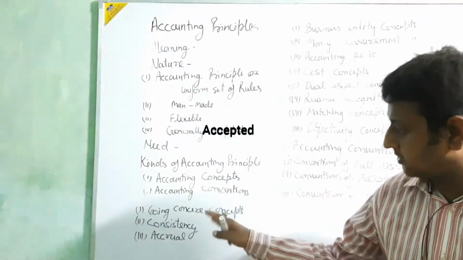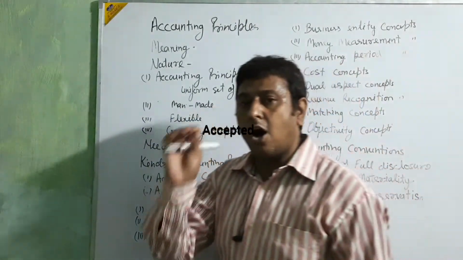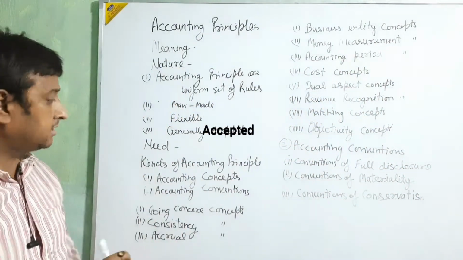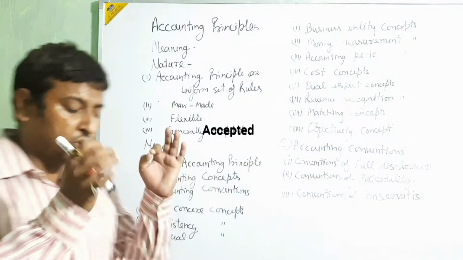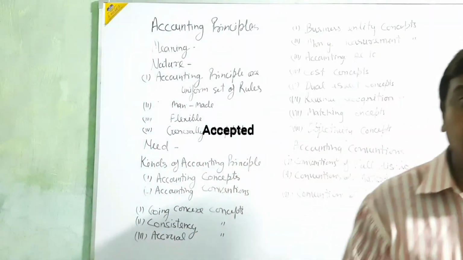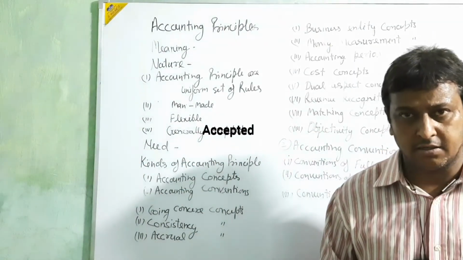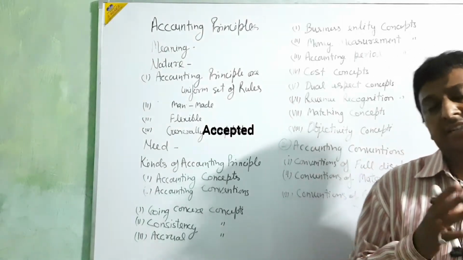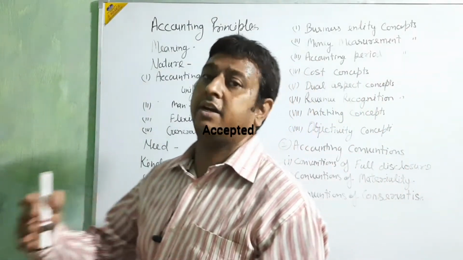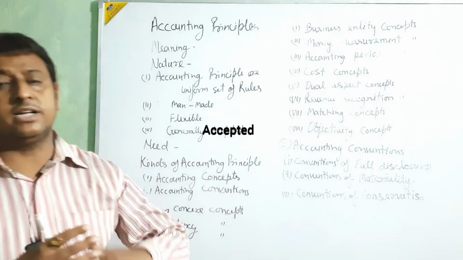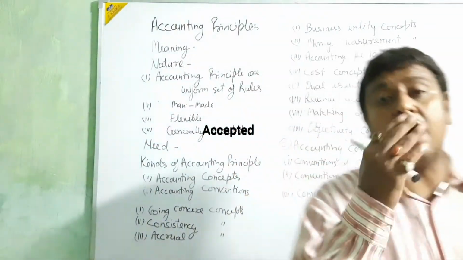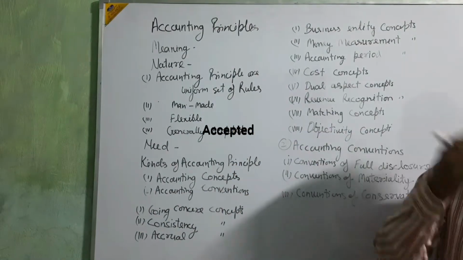Going concern concept. It means all the accounting principles tell you that you are going to utilize the accounting system for a long period. It is divided year by year: 1 year accounting, then next year accounting, then next year accounting. But all these accounts relate to the old year accounting.